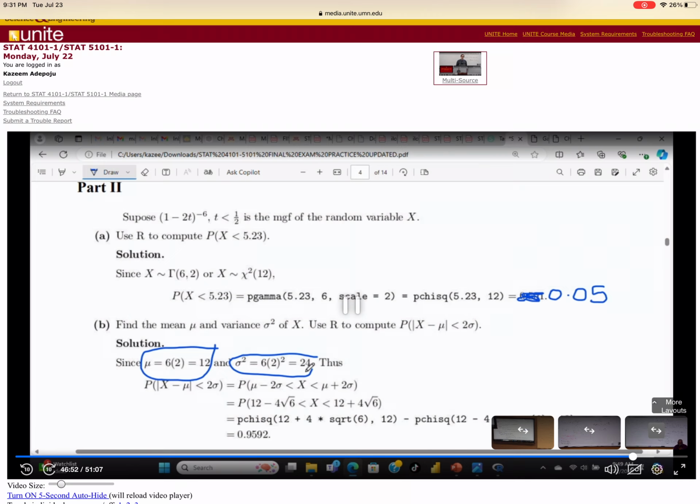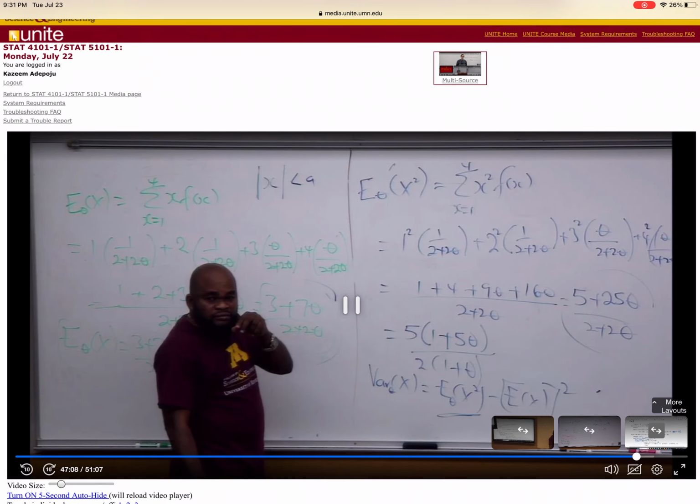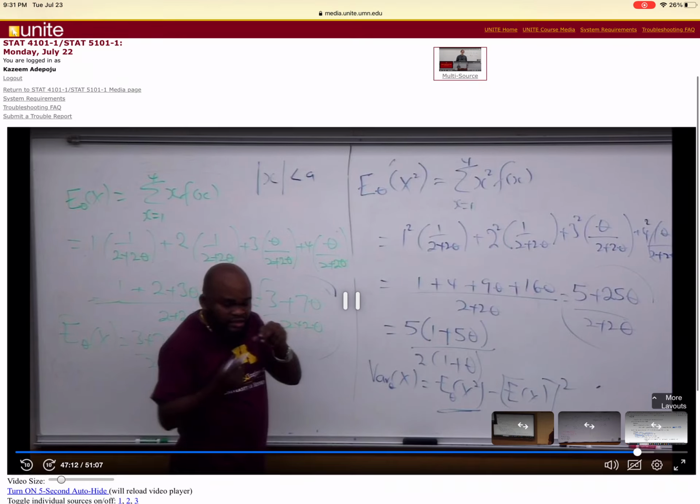Now the question: find the probability that the absolute value of X minus mu is less than 2 sigma. Don't forget, in mathematics, if I have the absolute value of s less than a, I'll consider negative a and positive a. Does that make sense?